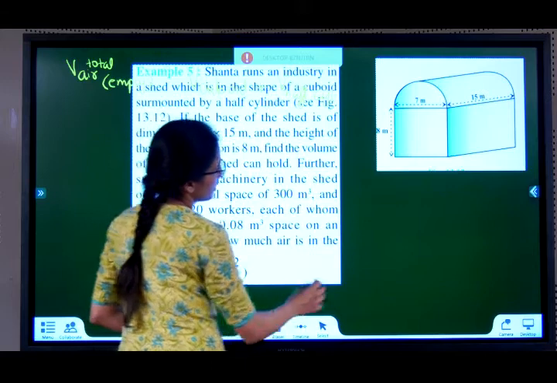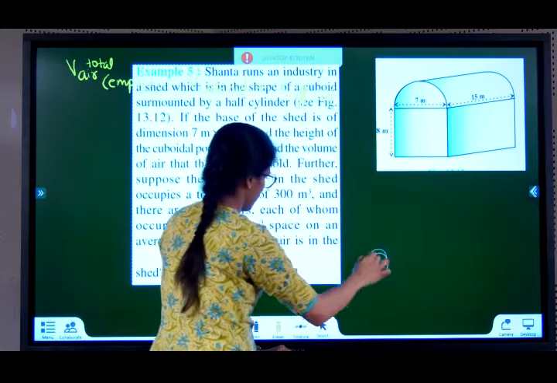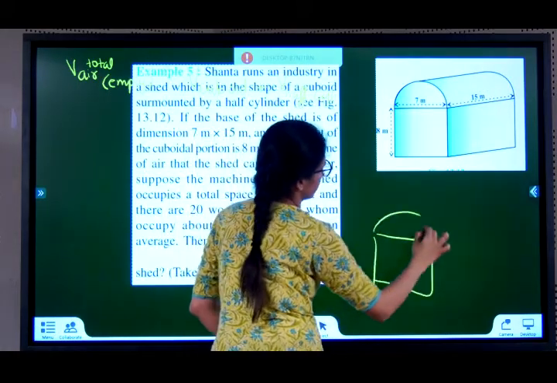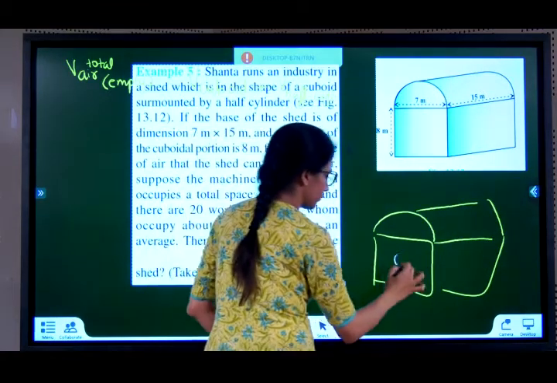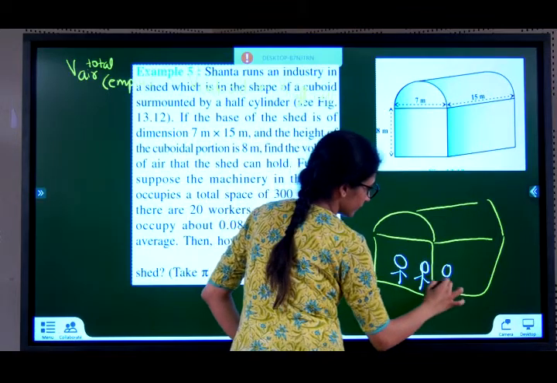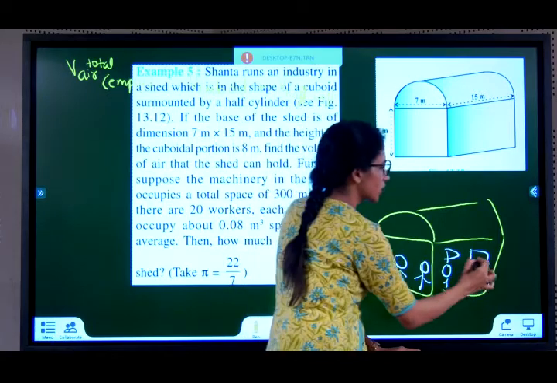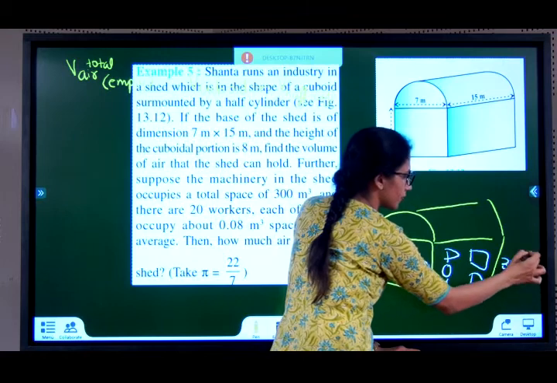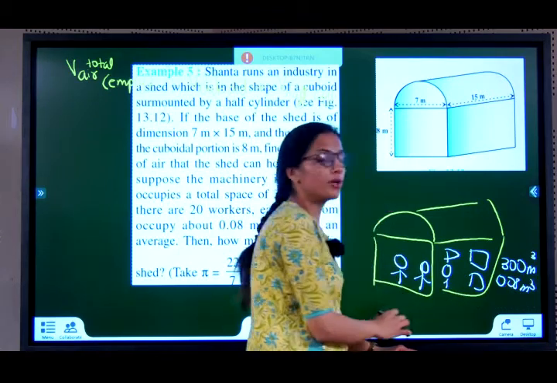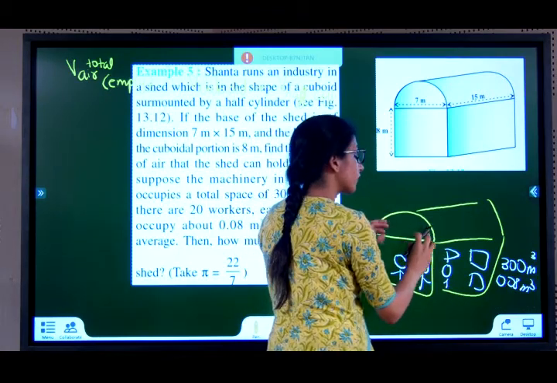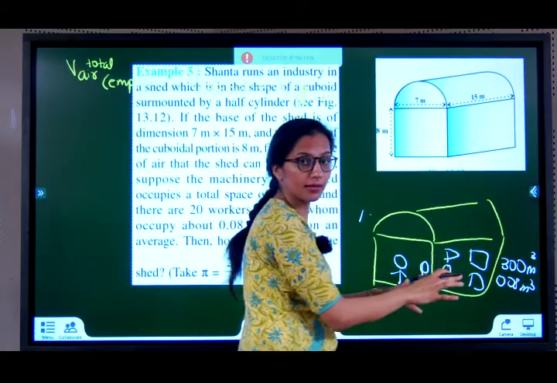Now they are telling you in the shed, there are people inside, some 20 people are there. There are machines. Now they all will occupy volume. All the machines together are occupying 300 meter cube. Each person is occupying 0.08 meter cube. How much is the total volume that is occupied, or how much is the air that is actually there when people are there in it?